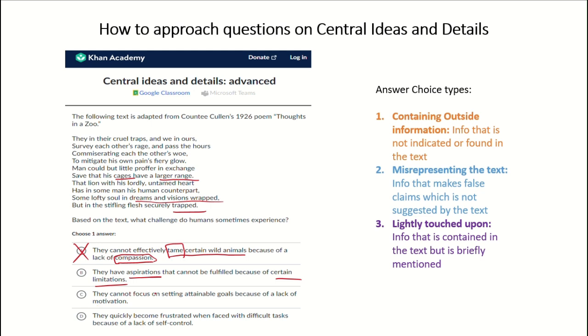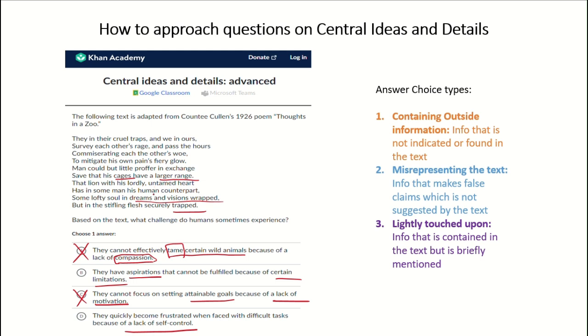Option C is talking about they cannot focus on setting attainable goals because of a lack of motivation. This lack of motivation is again not mentioned anywhere in the text, right? There is no indication of lack of motivation, so we can eliminate this answer choice. Option D says they quickly become frustrated when faced with difficult tasks because of a lack of self control. Again, this is missing in the text.